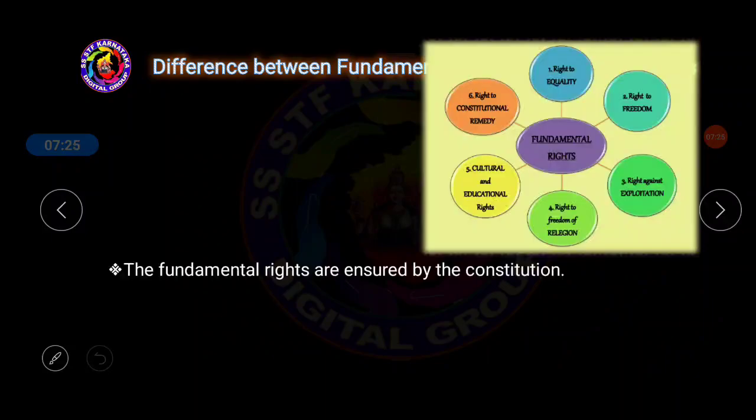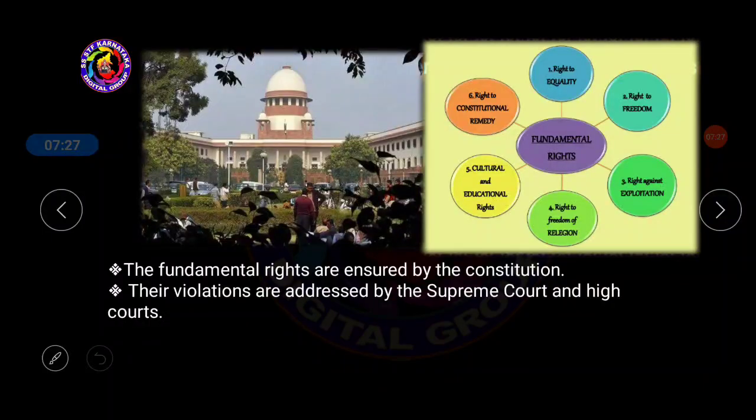Next one, the fundamental rights. Fundamental rights are ensured by the constitution, meaning these are given by the constitution to the people of India or their respective country, and their violations are addressed by the Supreme Court or High Court. Remember, here it is very clearly given. Once the fundamental rights are violated, legal protection is given by the Supreme Court of India, and even High Courts.